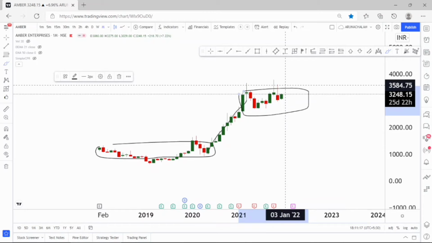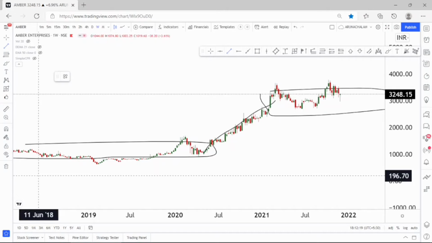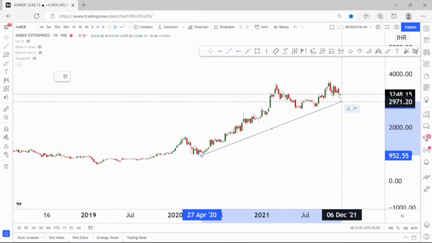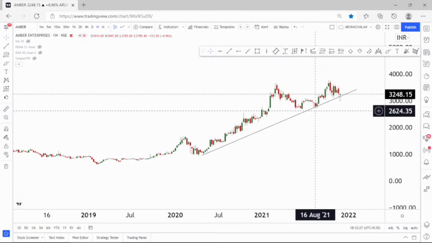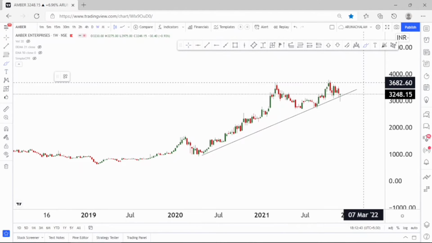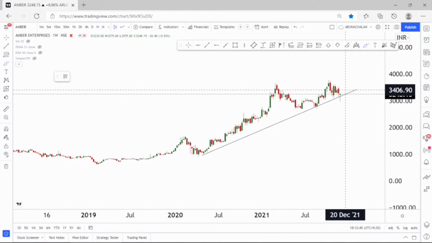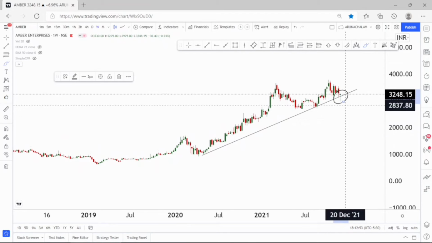So let's move to the weekly chart to understand further. Let me clear all this to understand the charts further. Let me draw the trend line that governs the stock. This can be considered a trend line because it connects two lows. The stock, after hitting the support level, started moving higher. It's a good pin bar actually. The demand is rising, so it's good to go along in the stock for the short term.